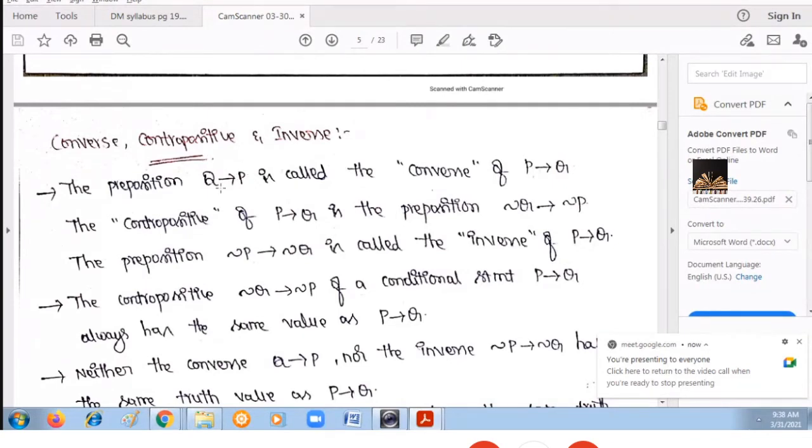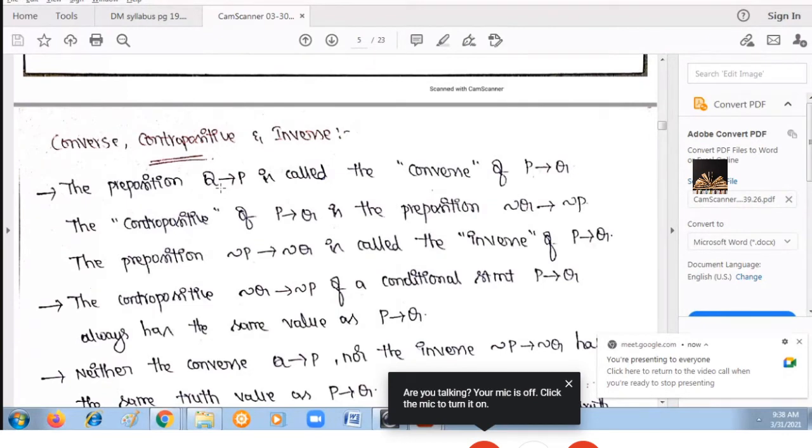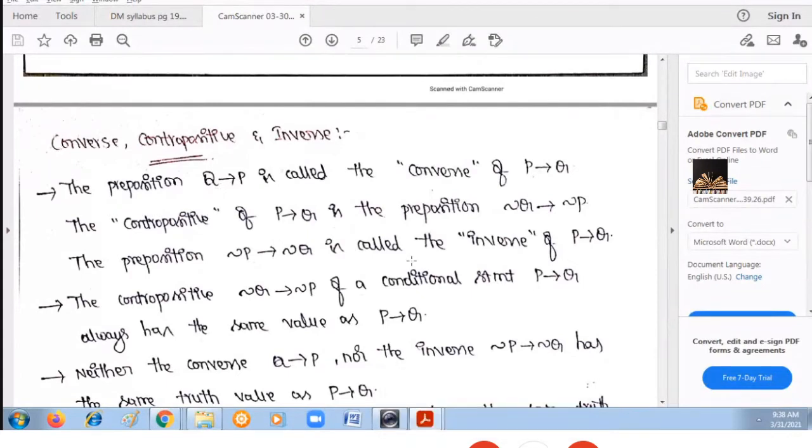Similarly, the contrapositive of P tends to Q is equal to negation Q tends to negation P. Converse is Q tends to P. Contrapositive is negation Q tends to negation P. Similarly, inverse of the conditional statement is negation P tends to negation Q. Clear?